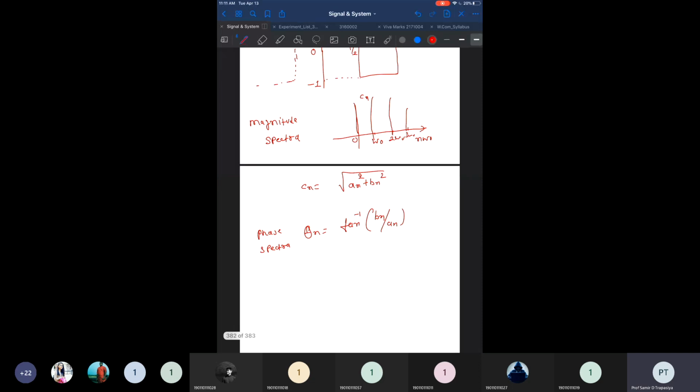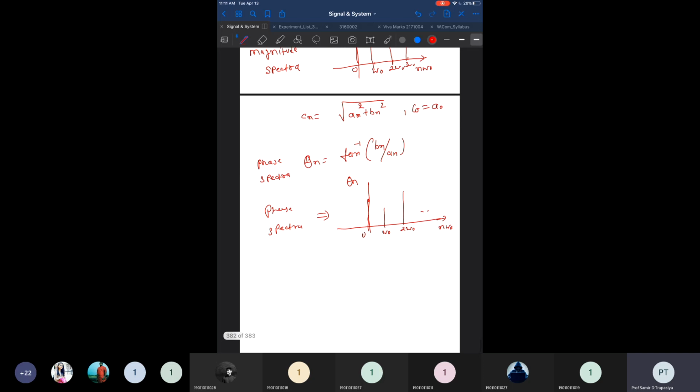And here C0 is simply defined as A0. If you draw the graph of theta n versus the discrete frequency components 0, omega 0, 2 omega 0, etc., this graph is known as a phase spectrum. So the phase versus frequency graph is known as a phase spectrum, and the magnitude versus different frequency components graph is known as a magnitude spectrum. So here we have two graphs, the magnitude spectra and phase spectra, but we require these important components A0, An, and Bn.